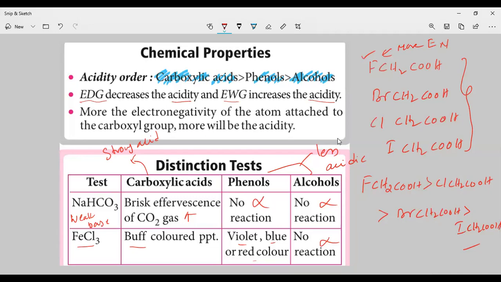Okay, so this is the synopsis of aldehydes, ketones, and carboxylic acids. Tomorrow we will discuss some MCQs, objective questions based on aldehydes, ketones, and carboxylic acids. Okay, I am leaving the meeting.